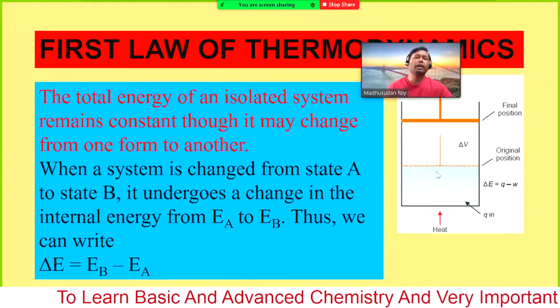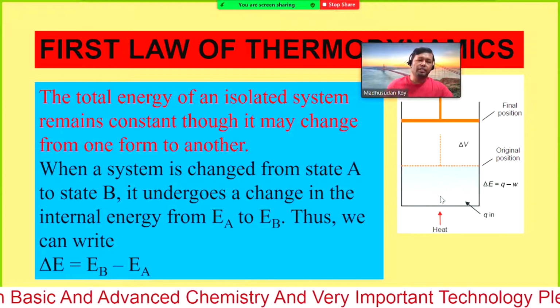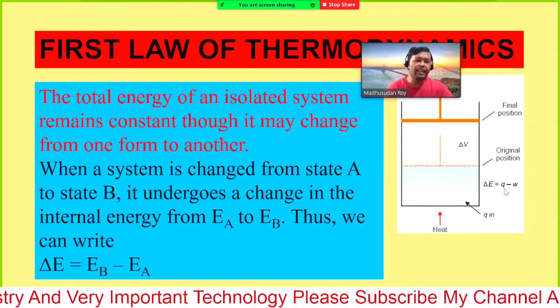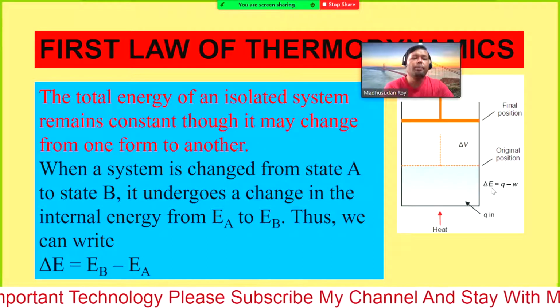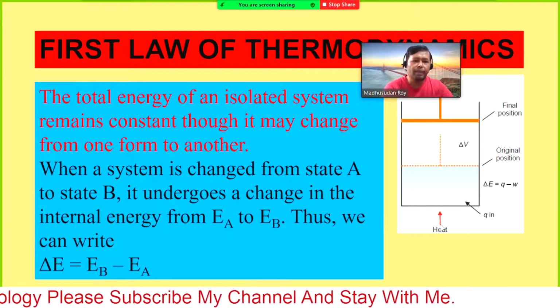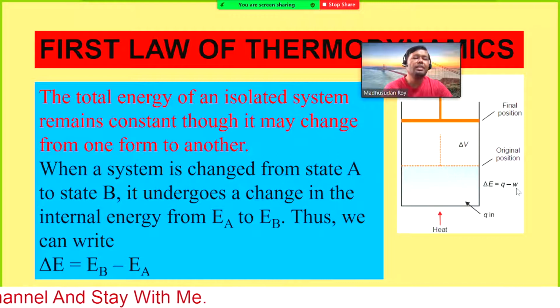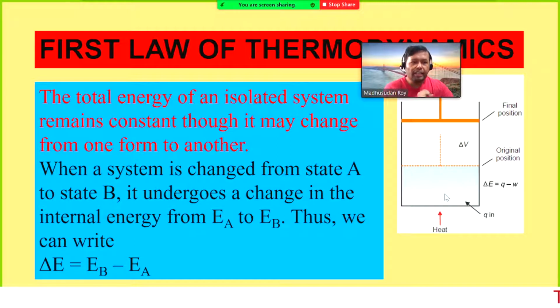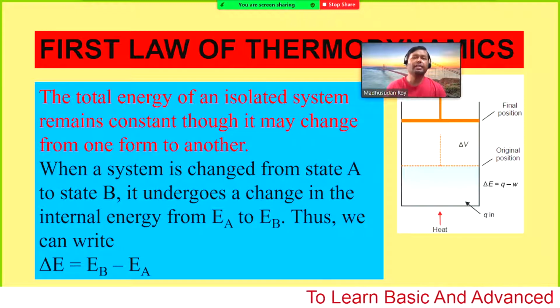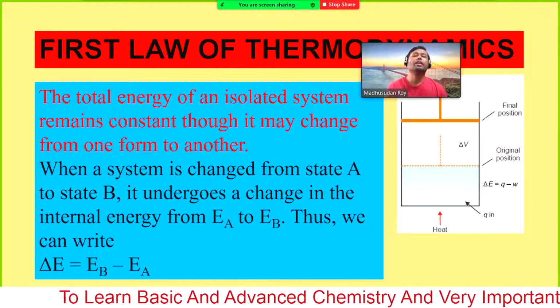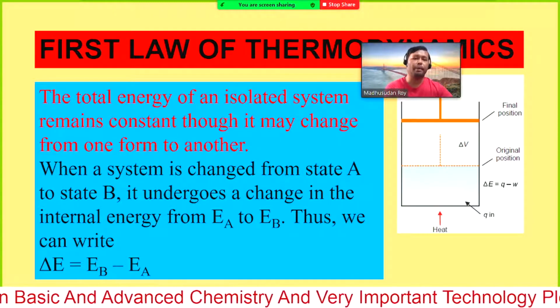The change in energy will be the supplied energy minus the work done by the system, W. So the change in energy is exactly the subtraction between the supplied energy and the energy lost due to the work done by the system.